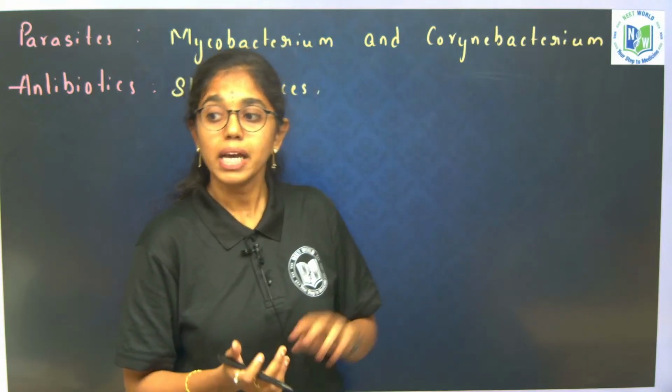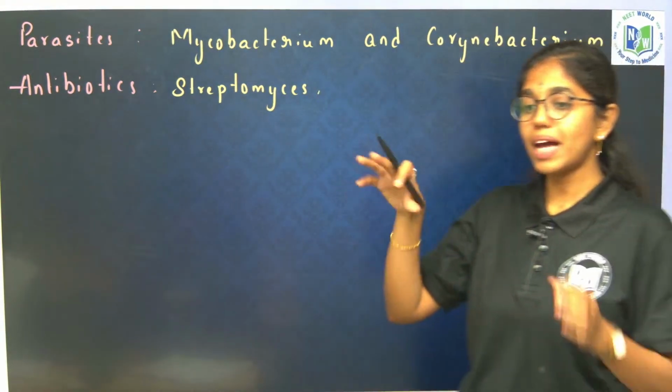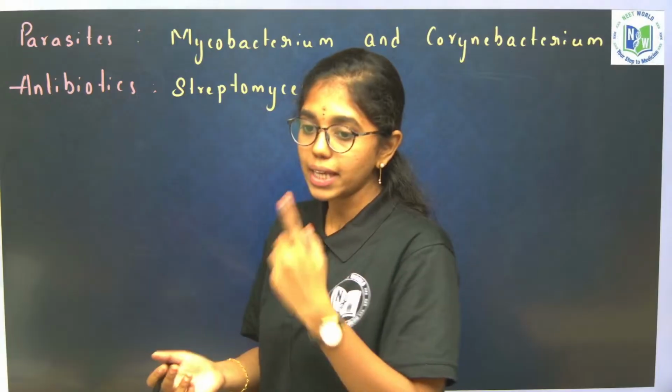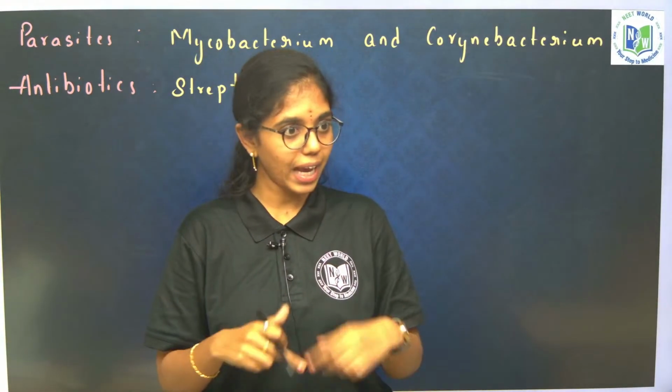Ribosomes are of what type? 70S ribosomes. Rigid cell wall. Cell envelope has 3 layers. What are they? Outer glycocalyx. Next to that, cell wall. Cell wall is made up of peptidoglycan. Next to that we have cell membrane.